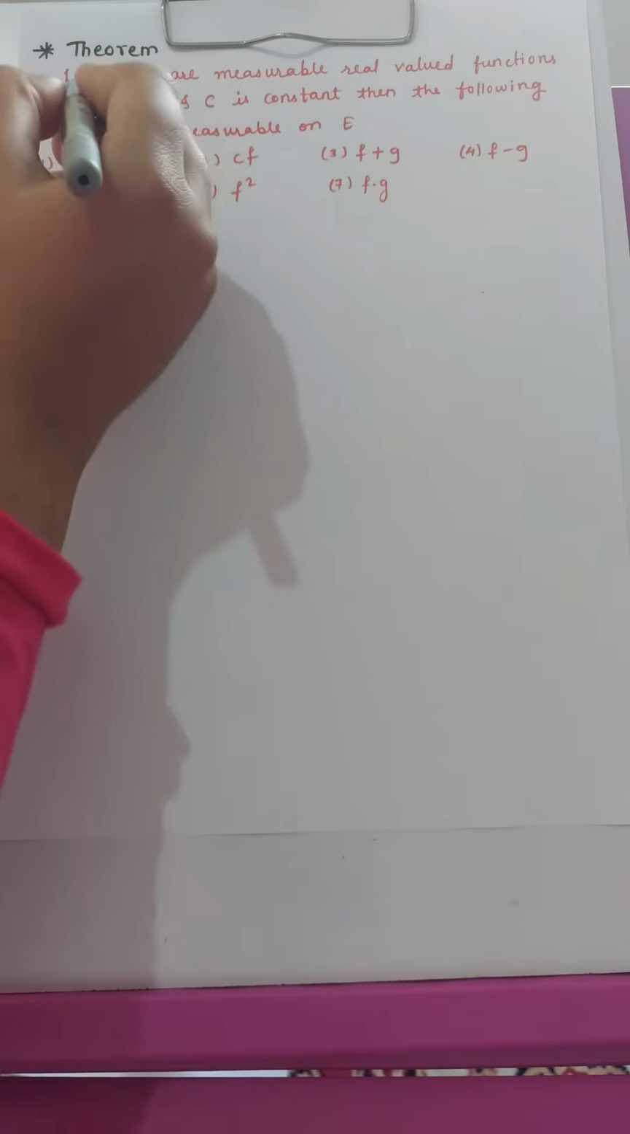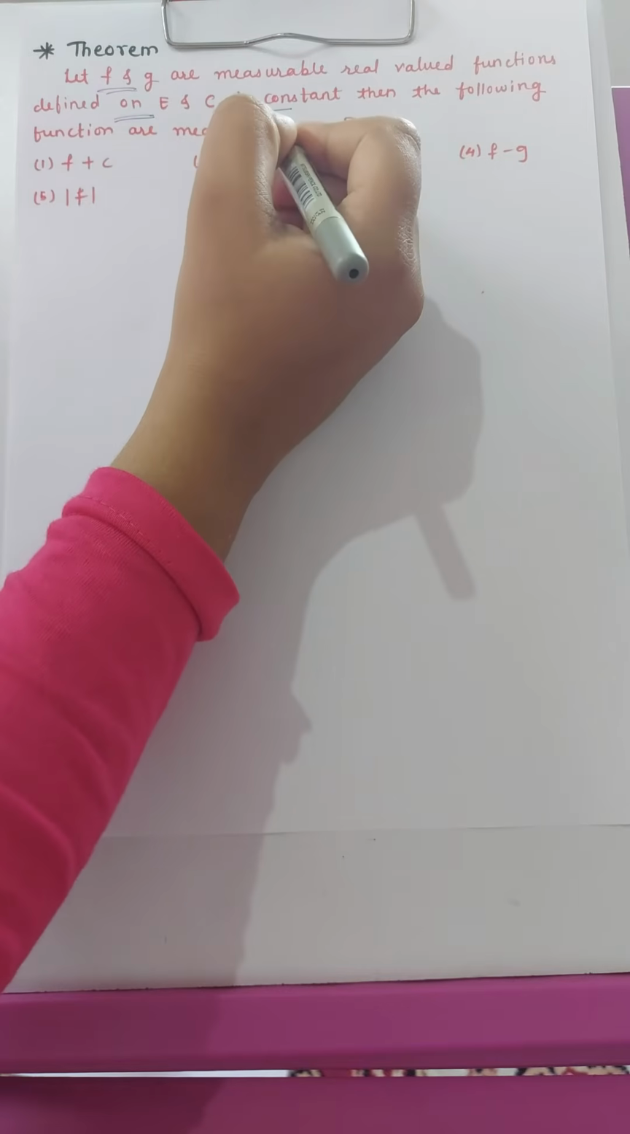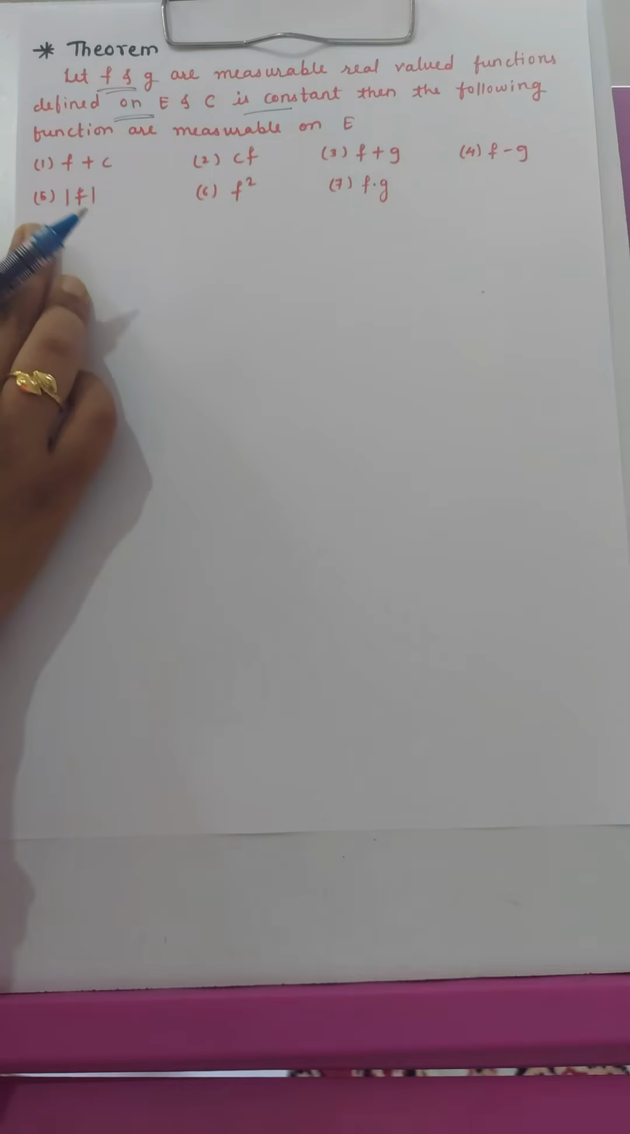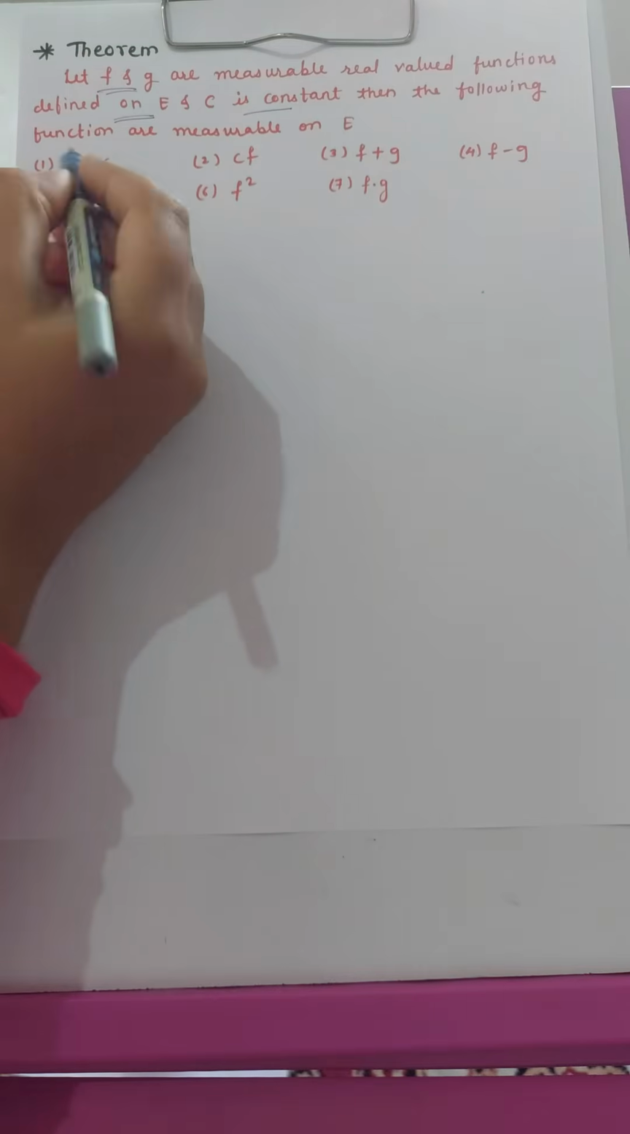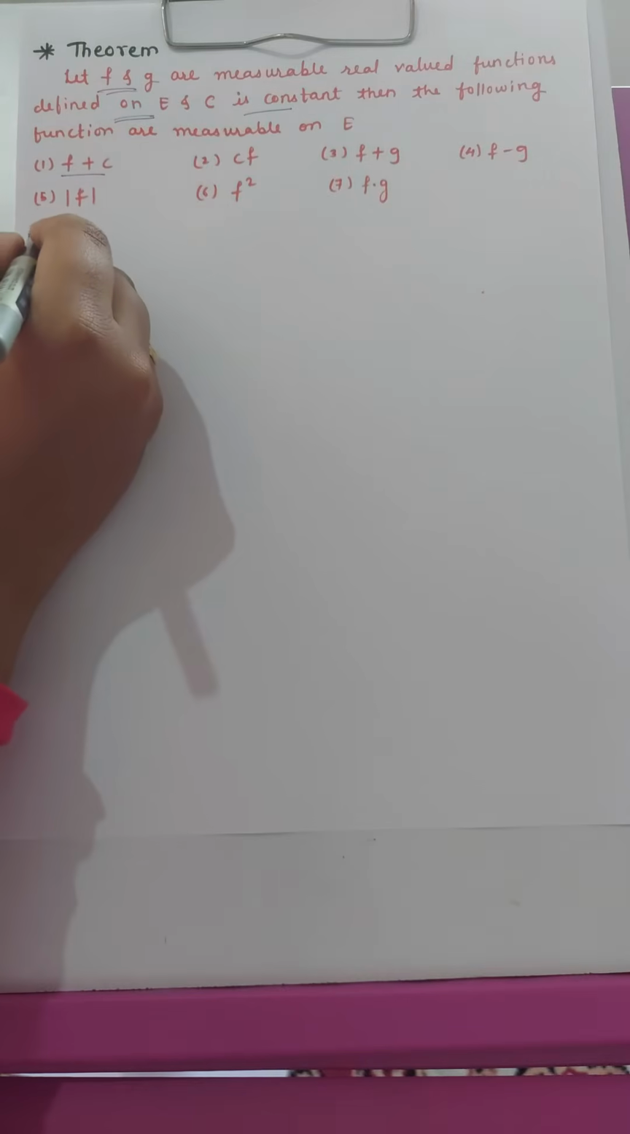And this next theorem, it is given that f and g are measurable real valued functions defined on E. That is, both f and g are measurable functions. c is a constant, and we have to prove that the following functions are measurable. So the first one is f plus c. So proof: